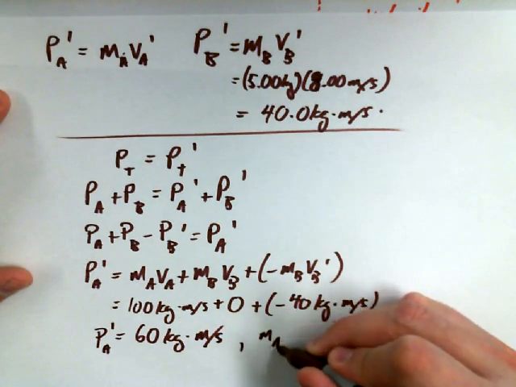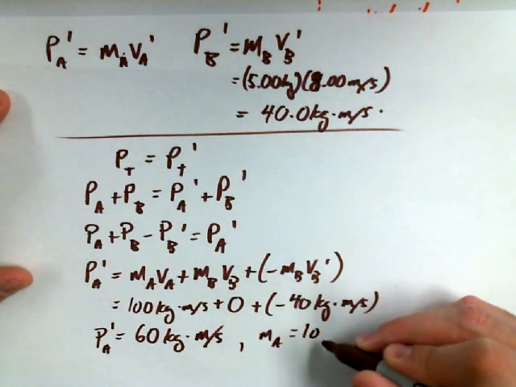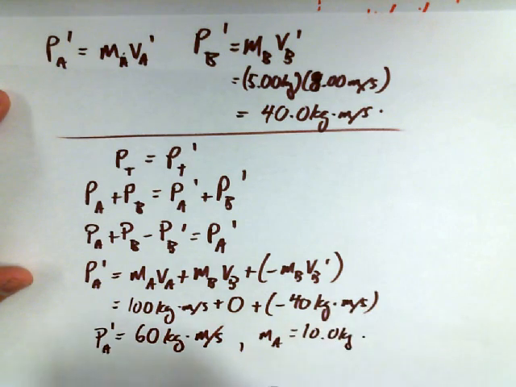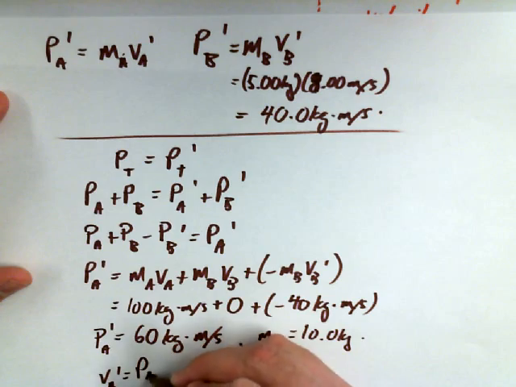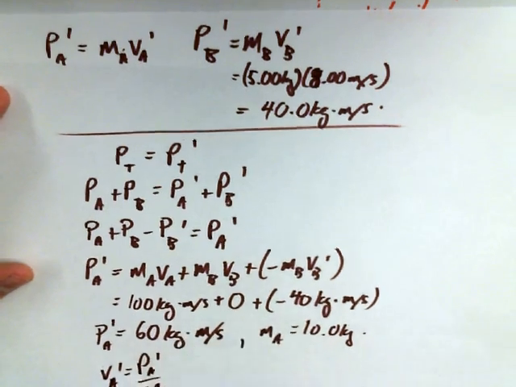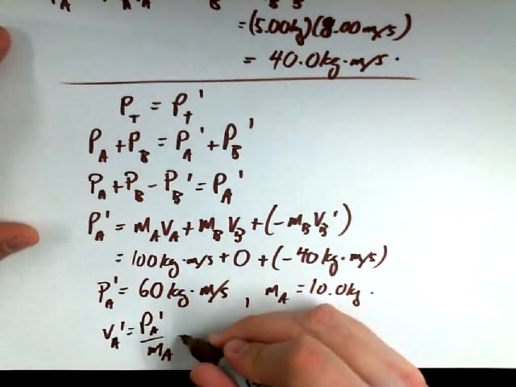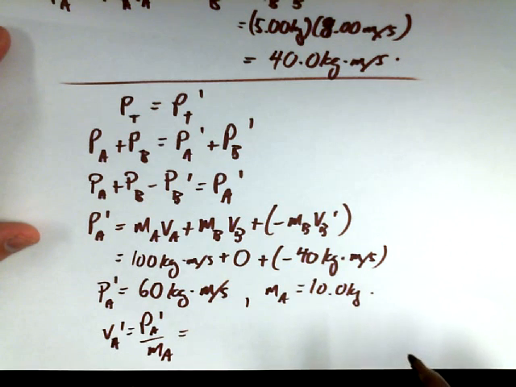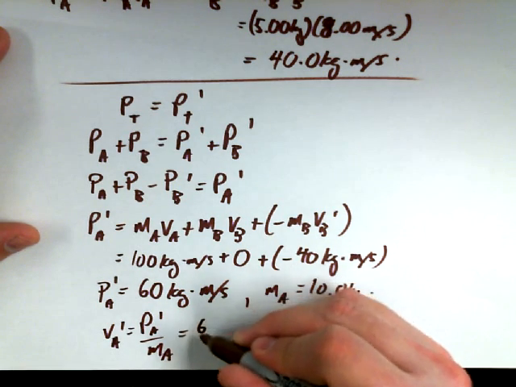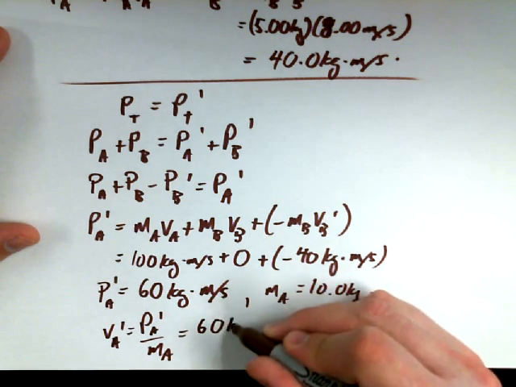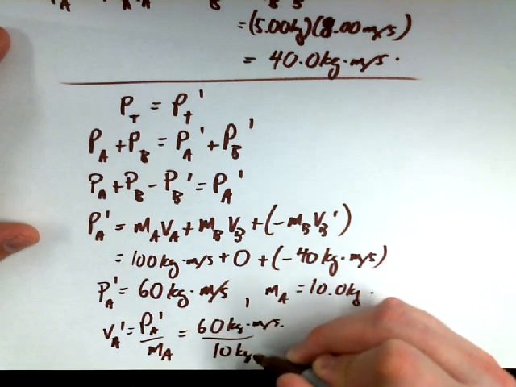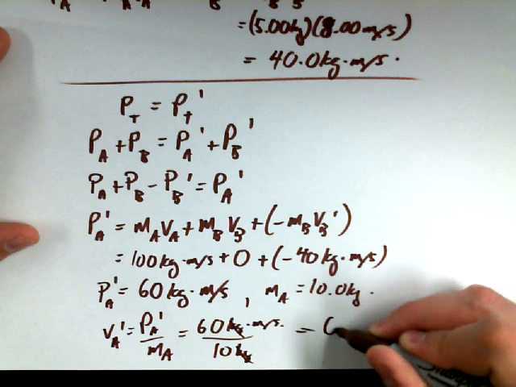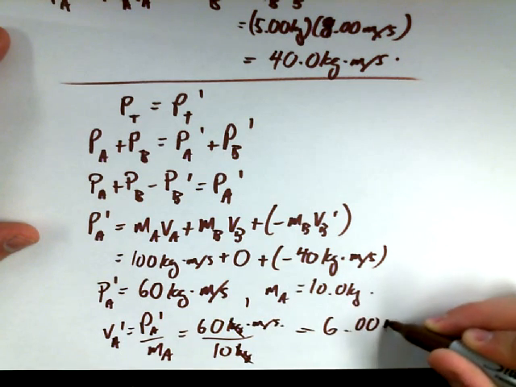We know that mass A is equal to 10.0 kilograms. So VA primed is equal to PA primed divided by mass A. No problem. And I've run out of space, so this is bad form, but I'm going to sub in my values horizontally. 60 kilogram meters per second divided by 10 kilograms. Kilograms cancel out, and we end up getting 6.00 meters per second.